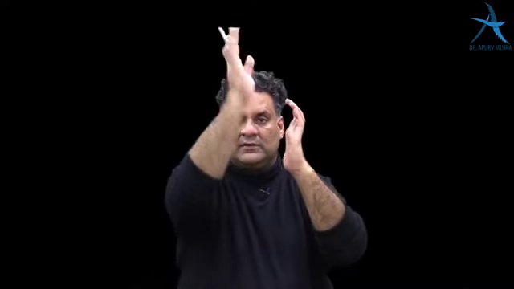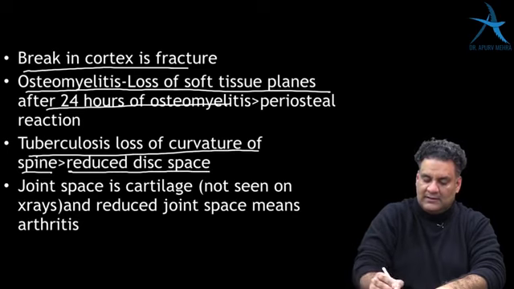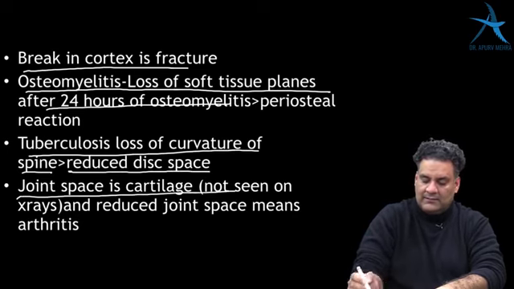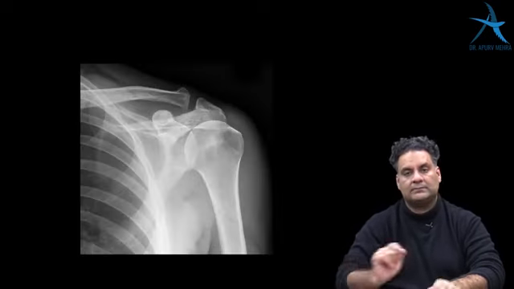Question asked in AIIMS November 2018 about curvatures of spine. If there is spasm of the muscle because of infection, there is a loss of curvature in the spine, which is seen earlier than the reduced disc space, and joint space is cartilage, and reduced disc space means arthritis. Remember this on the X-rays.